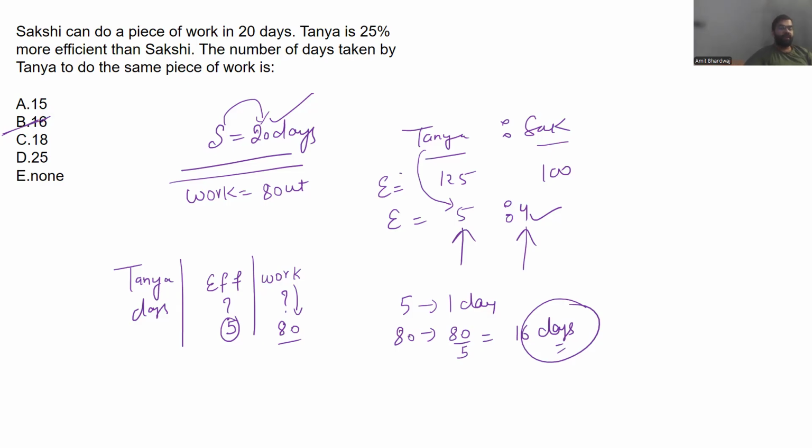I believe this is quite clear to you, whatever I discussed in this video till now, because the storyline is if days is given to you, you can easily approach the work. You can easily find out work by assumption, then efficiency, and then whatever they will ask, you can easily find out. In the same manner, if days is not given to you, efficiency is given to you, you can move in the opposite direction.